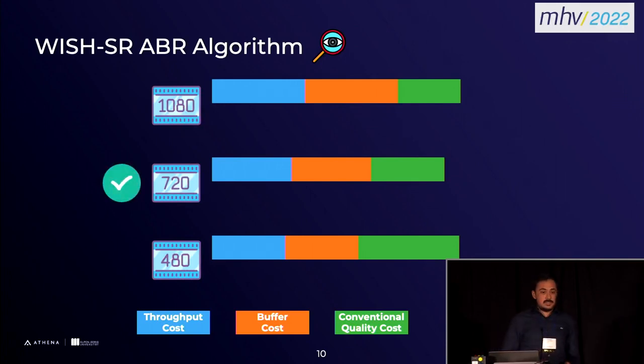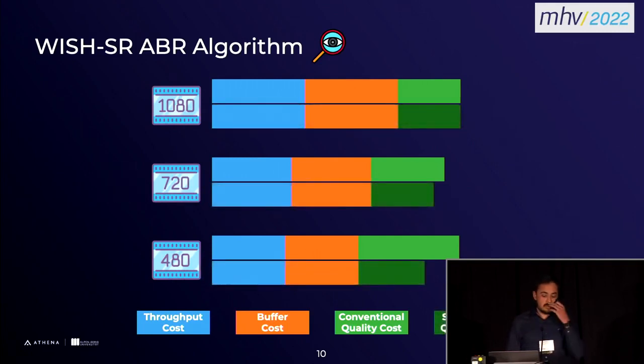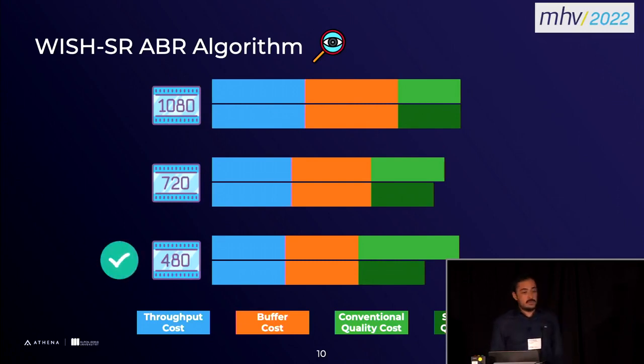But things change when the super resolution comes into play. When we do that, we can actually lower the quality cost of the low resolution segments because they can be upscaled using the deep neural network on the client side without losing that much quality. In this scenario, the ABR actually can choose the low resolution segment. So what we achieved was we reduced the bandwidth without hurting the quality cost that much.